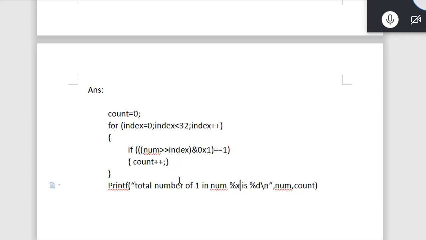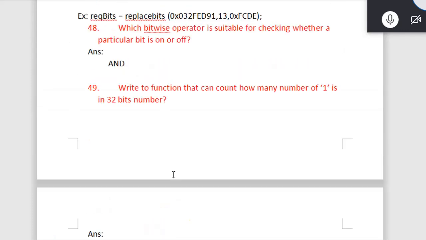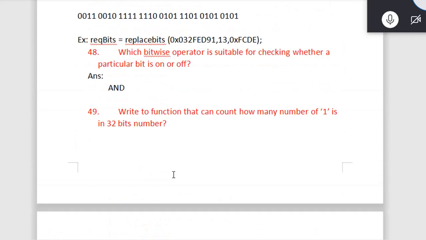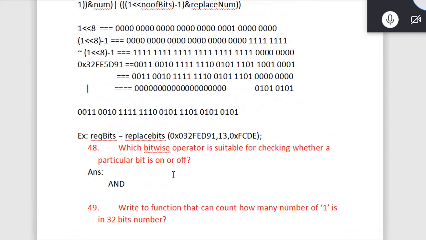We can print in hexadecimal for more visibility. That's all. Simple question. It was remaining from the last session.